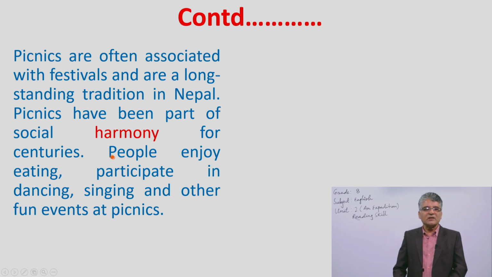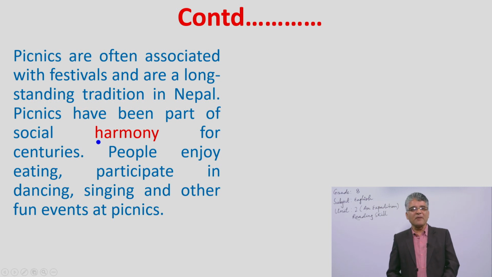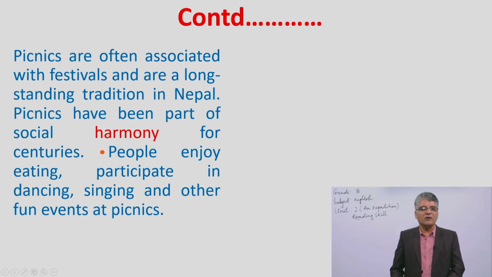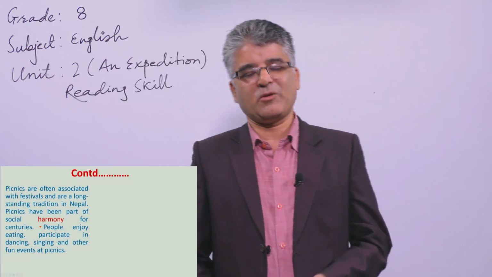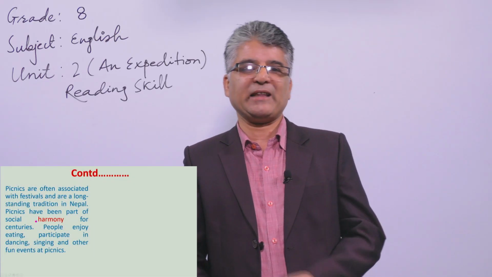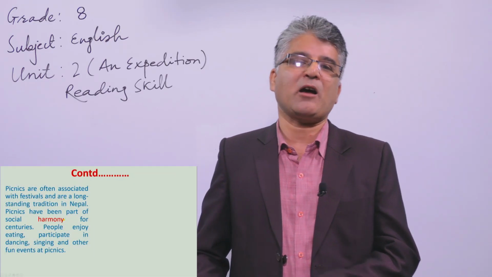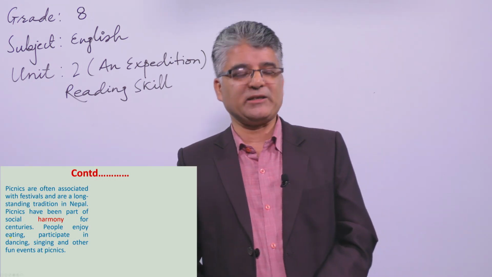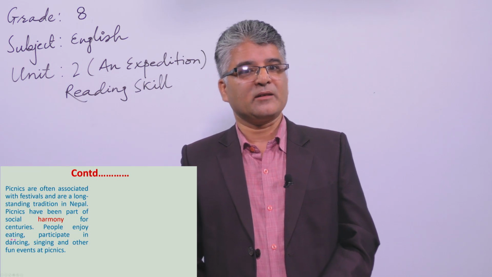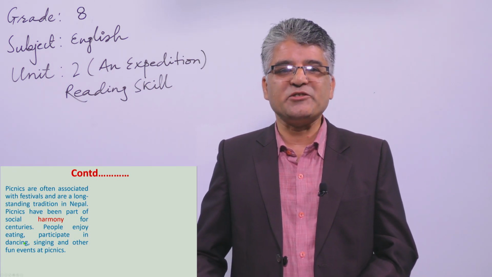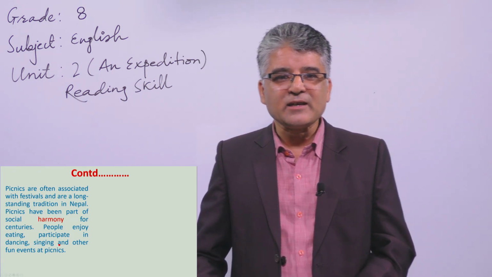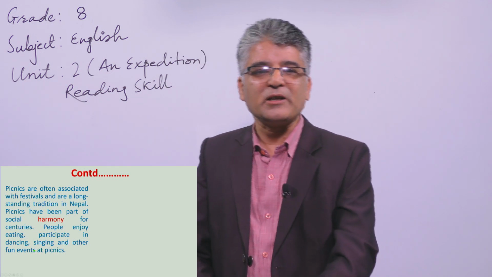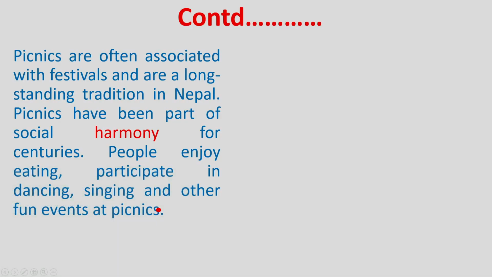So they don't like to have unwanted activities, but they like to extend their harmony among them. That's why people enjoy eating and participate in dancing, singing, and other fun events at a picnic, right?